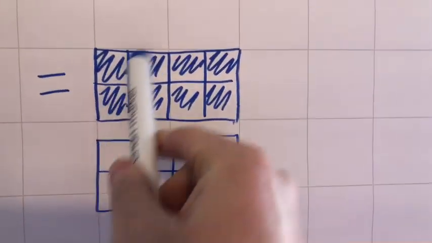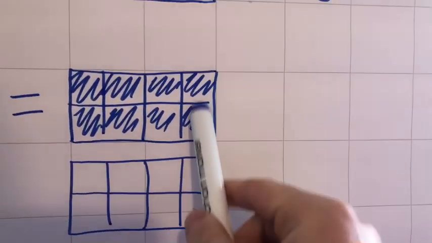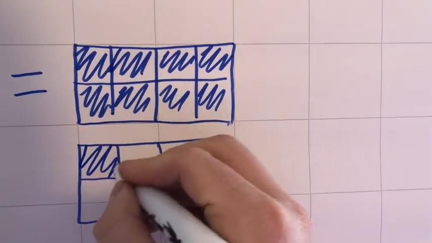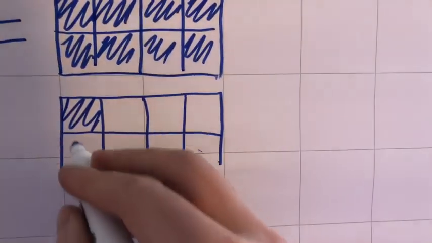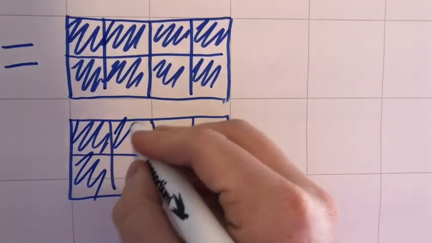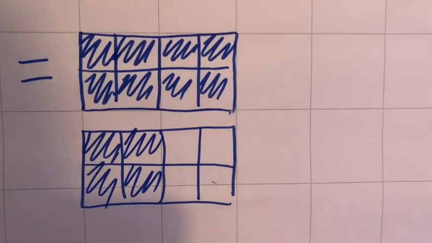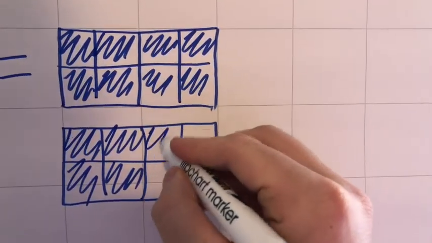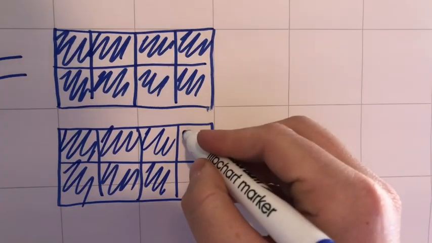Okay, so I had 1, 2, 1, 2, 3. So there's my 3/8. 1, 2, 3. That's 4. 1, 2, 3. That's 5.